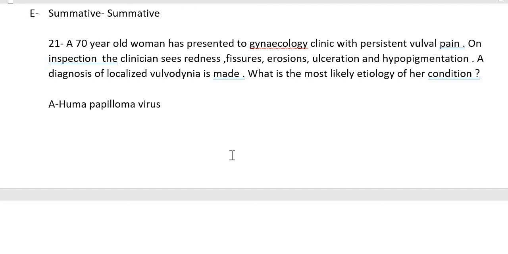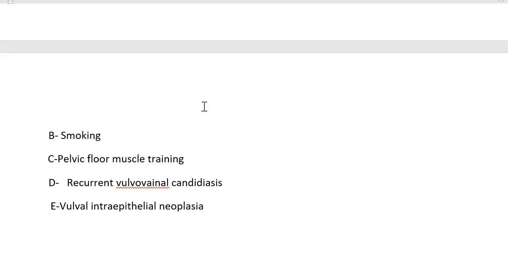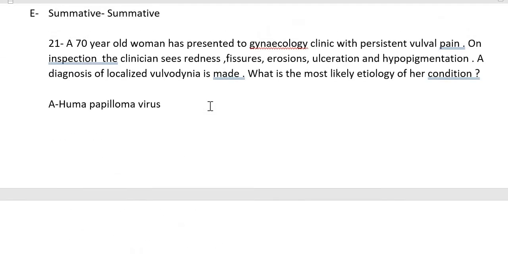Lichen sclerosis: in cases of lichen sclerosis, redness will be there, but only in the very initial stages. It can present with vulval pain, but what will be the most common complaint?